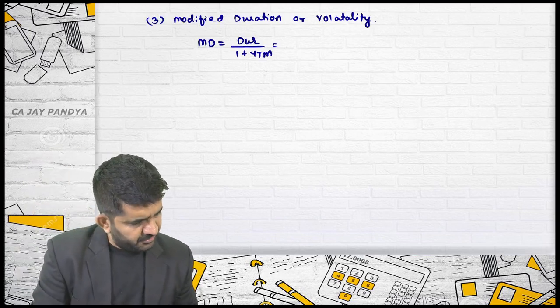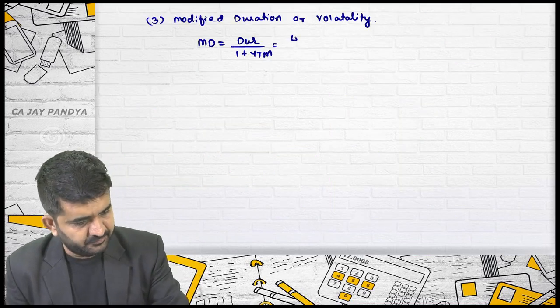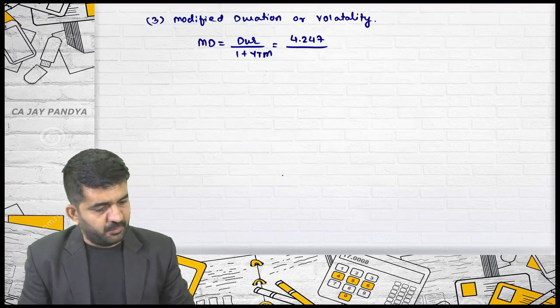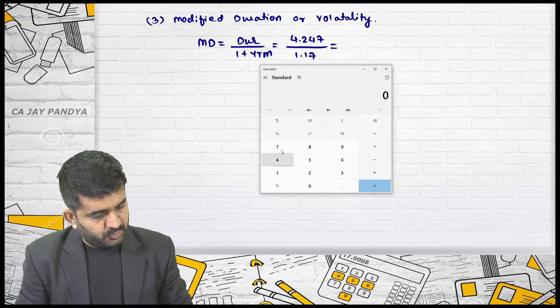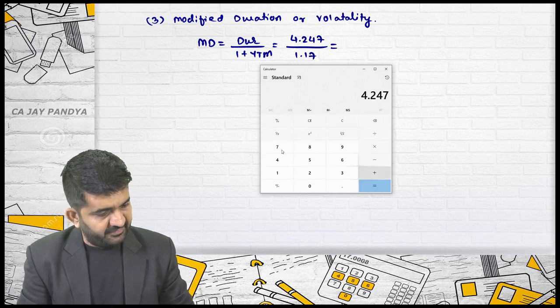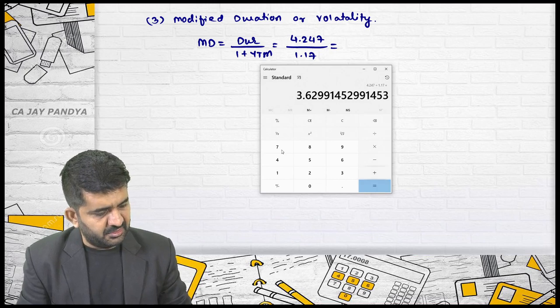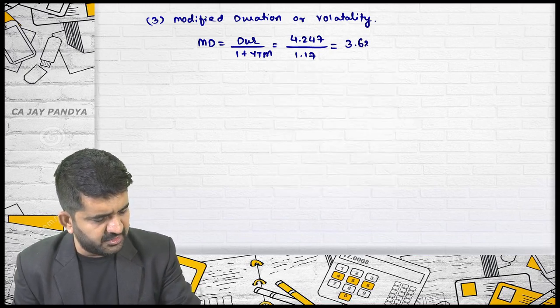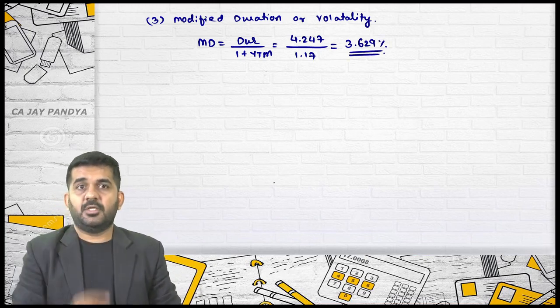What is duration? 4.247 divided by 1 plus YTM, which is 1.17. So it is 4.247 divided by 1.17, which is 3.629 percentage. 3.629 percentage.